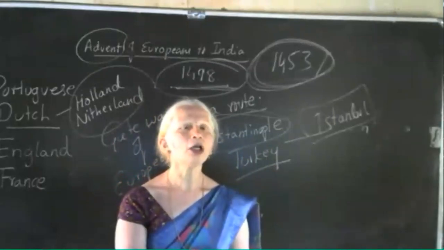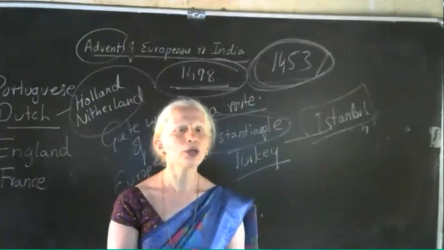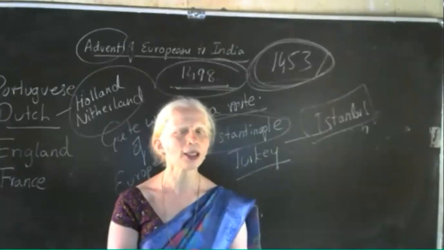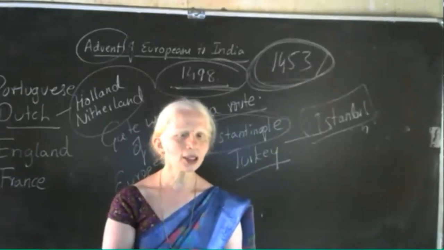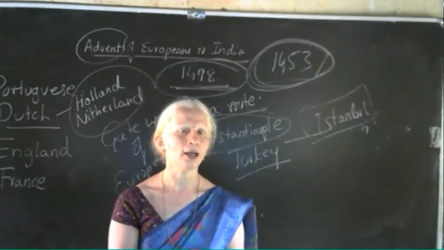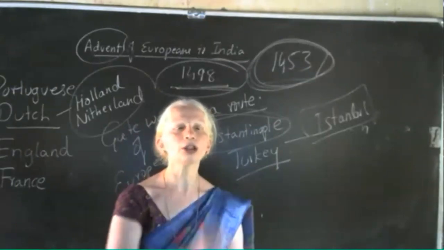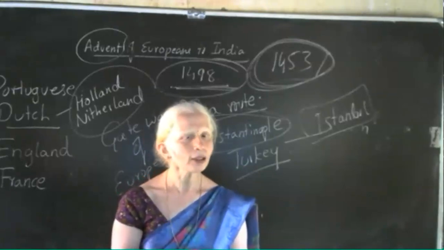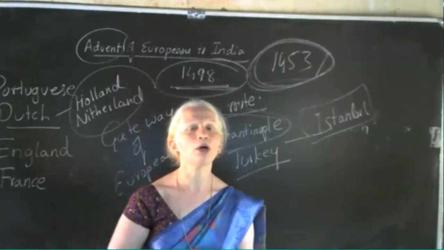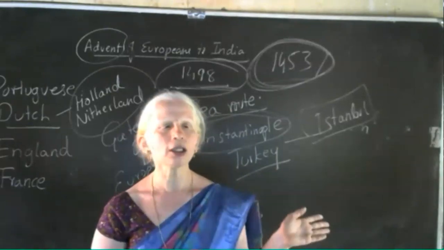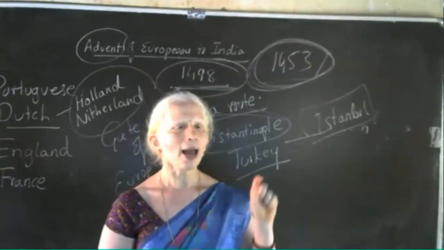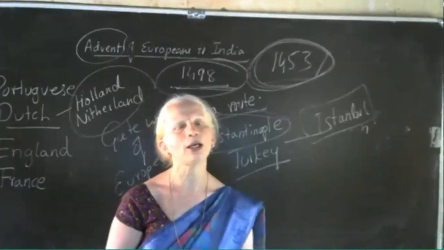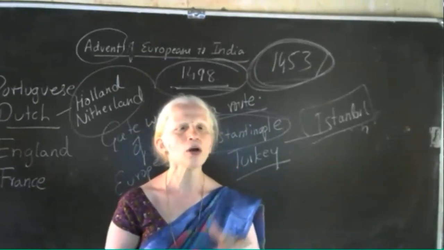Understood? So the trade had become unprofitable, but there was heavy demand for Indian goods in the European market. That's why this became the reason for the discovery of the sea route to India. There was no sea route before the fall of Constantinople in the year 1453. After that event, as the trade became unprofitable, the other countries, Spain and Portugal, wanted to break the monopoly of Italy, and they also started to find the sea route to India.